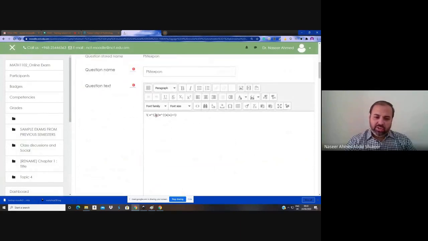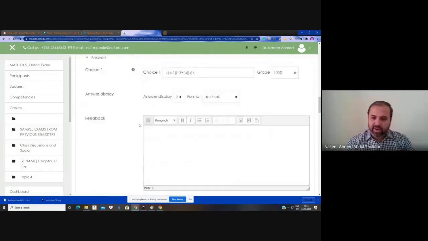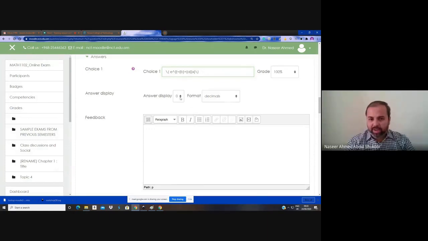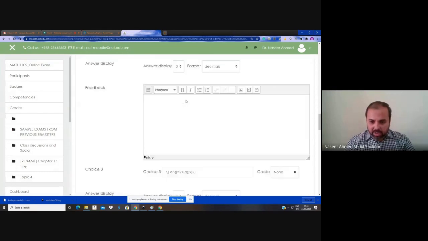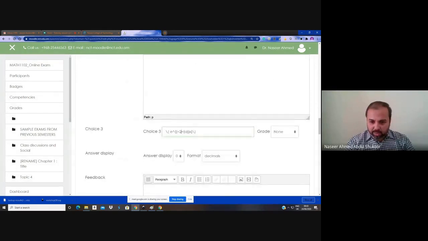Change this 3 with some other variable, b. Then e power bx, e power ax. Change the answer options wherever in your mind you kept this 3, then change this to b. Instead of 3, it's a variable, so I used a flower bracket. So flower bracket b. Then here I have not used just b, but here I used b minus 1.